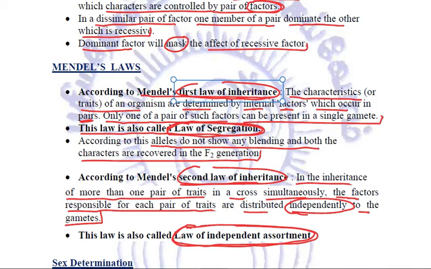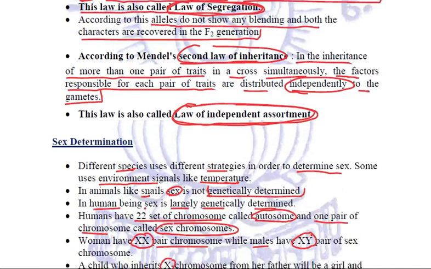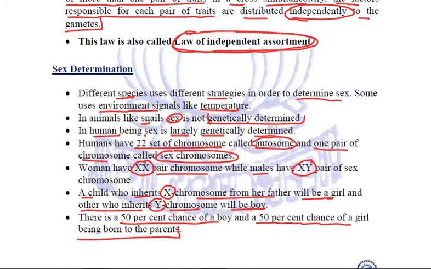Fine. Next, sex determination. In human beings we have 23 pairs, out of which 22 pairs are the non-sex chromosomes, also called the autosomes, and only one pair is the sex chromosome. In females, it is XX. In males, it is XY.